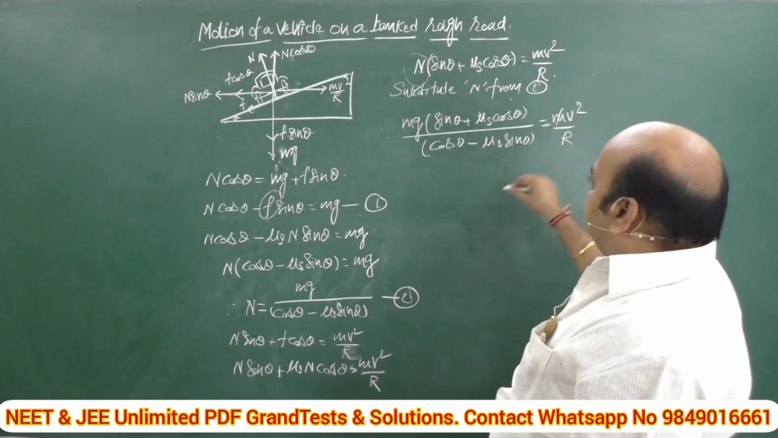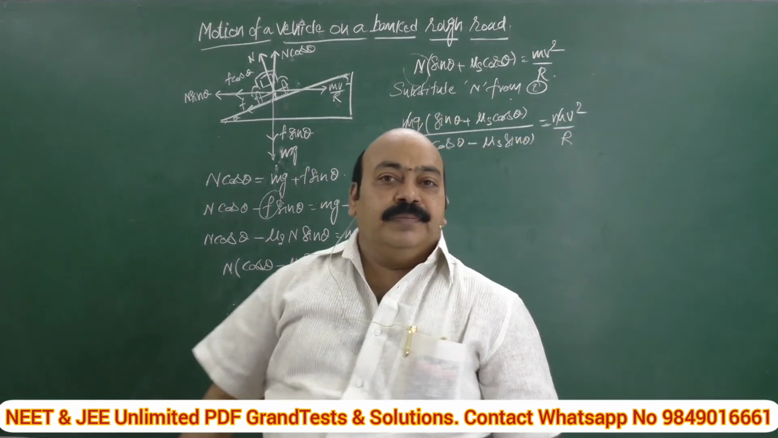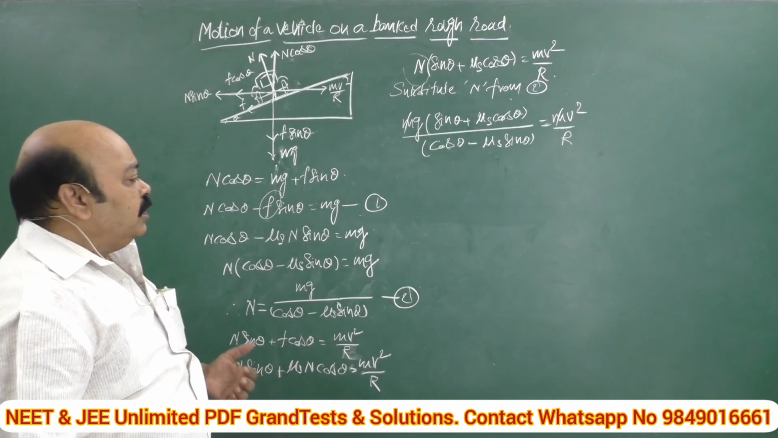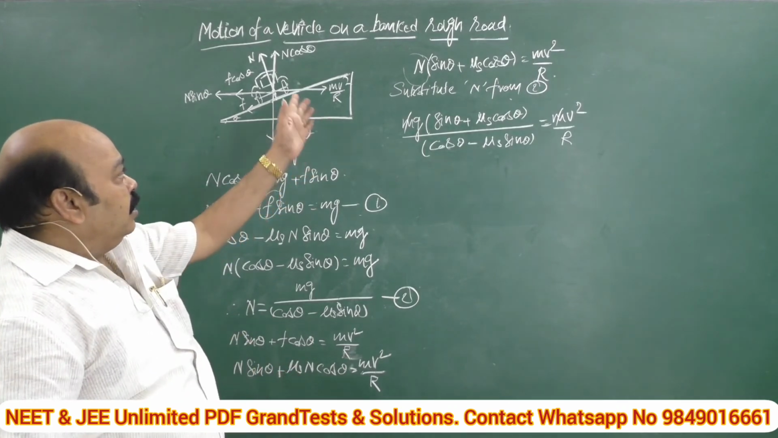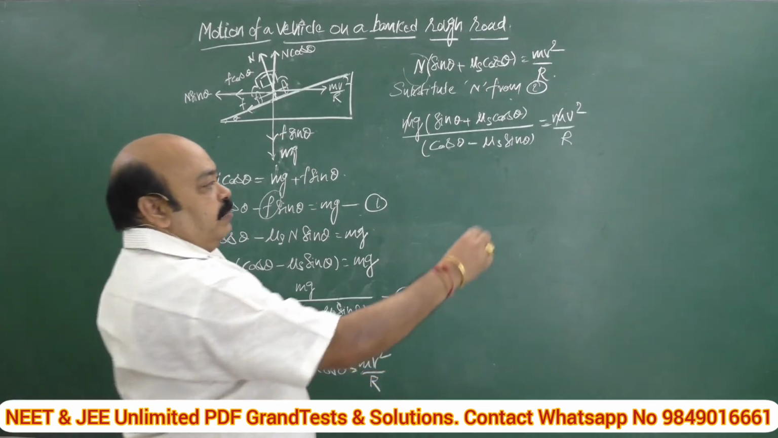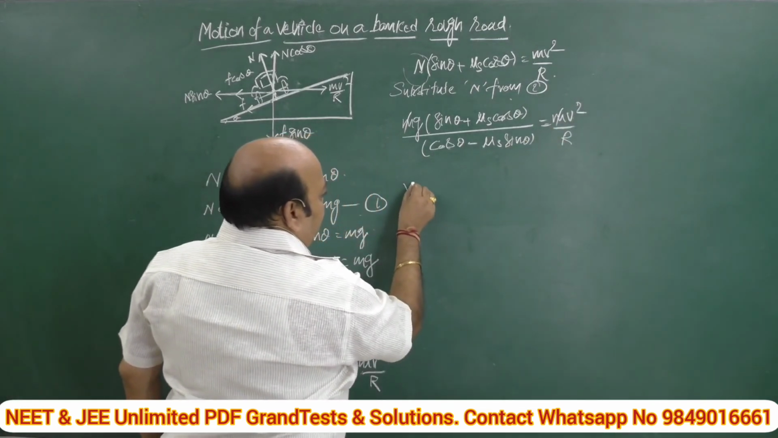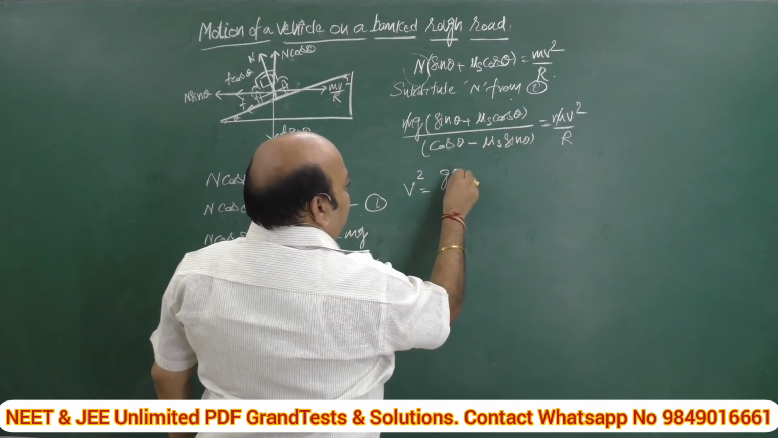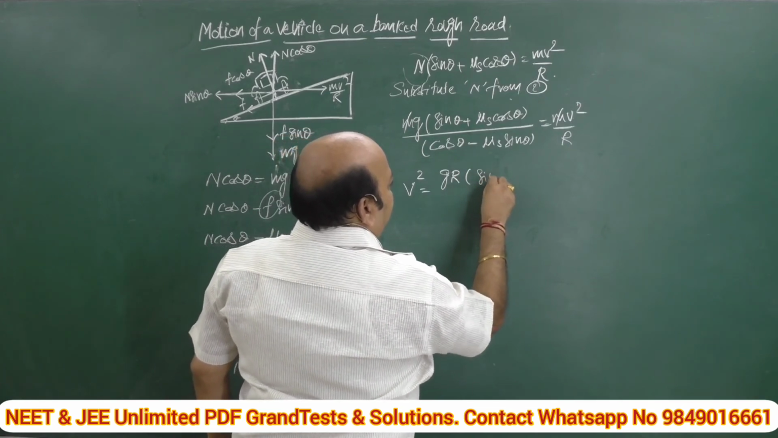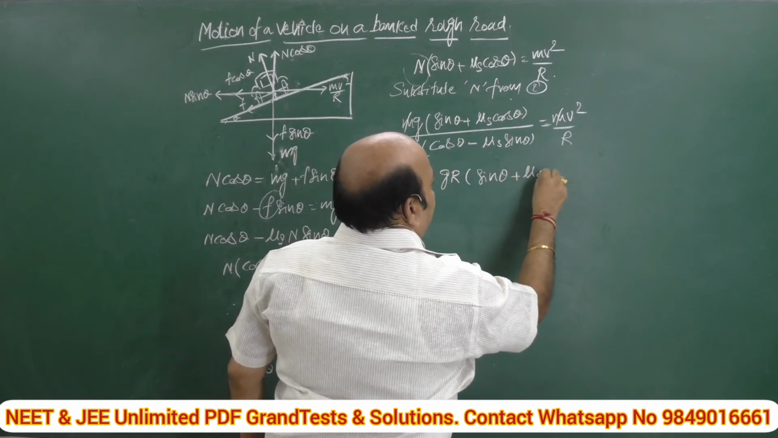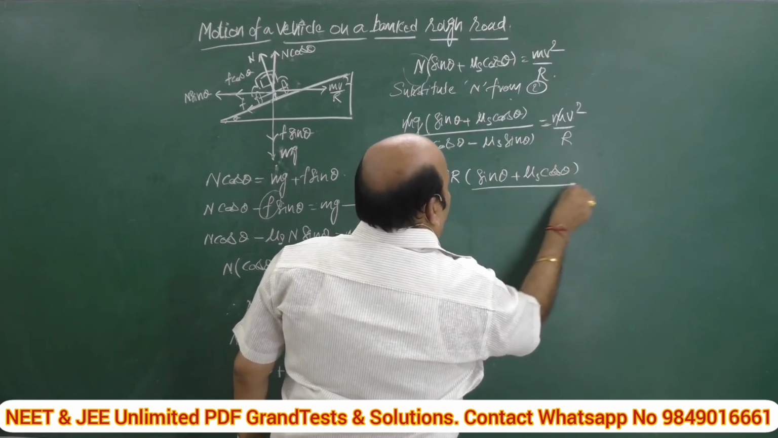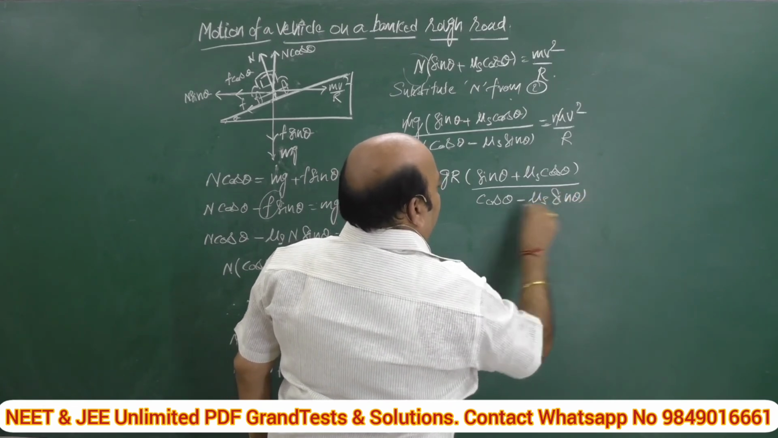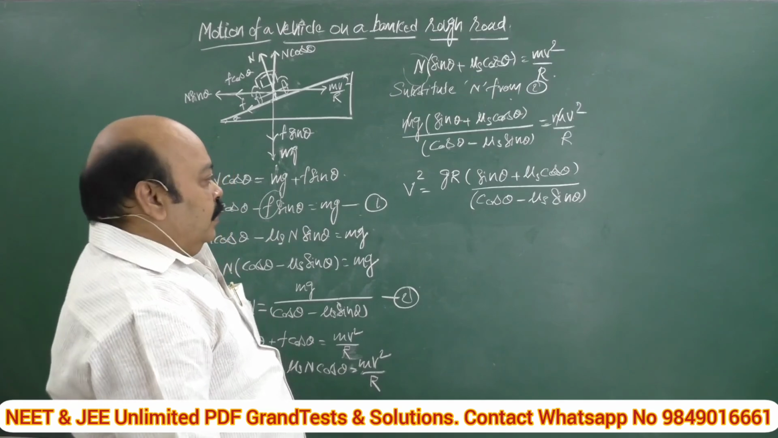Ordinary calculation, I am striking off this m and m, very simple. And what is our target? We are going to find the safe maximum speed with which one can travel on a curved, banked, rough road. That's why I am making V the subject: V square is equal to, by cross multiplication, GR into sin theta plus mu s cos theta divided by cos theta minus mu s sin theta. This is the V square value.